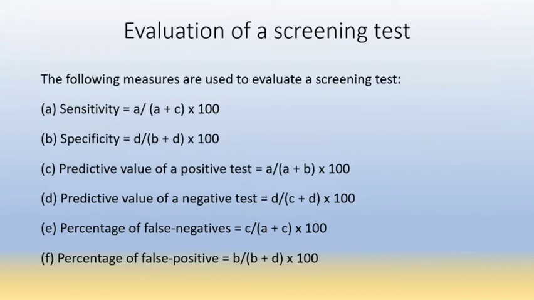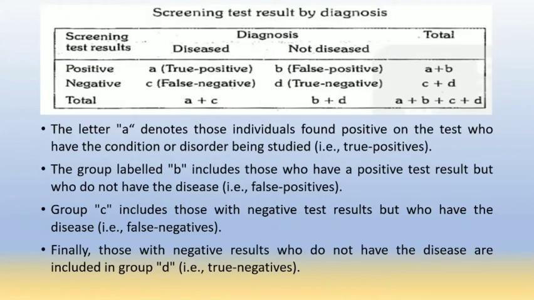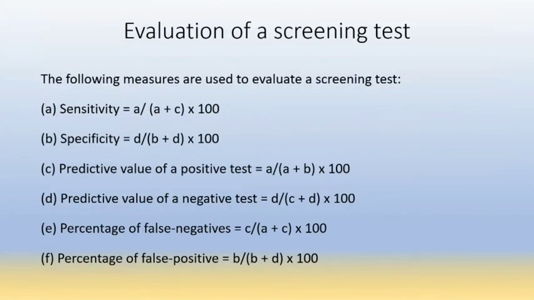Specificity is D upon B plus D, that is true negative patients upon total not diseased patients. So you can see in the chart, D, that is true negative, upon B plus D, that is total not diseased persons. True negative upon not diseased persons will give us the specificity of a screening test.